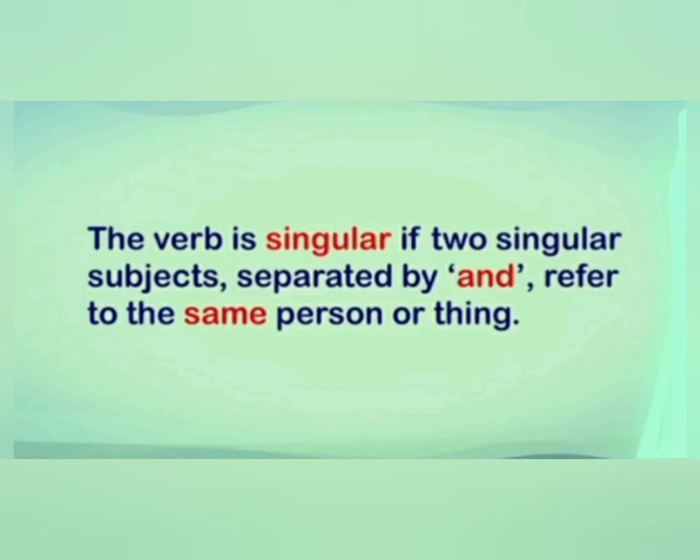Next rule, the verb is singular if two singular subjects separated by and refer to the same person or thing. Means when we have two singular subjects that are separated by and refer to the same person or thing, in that situation the verb is singular.